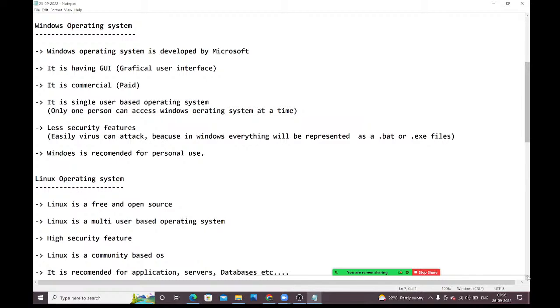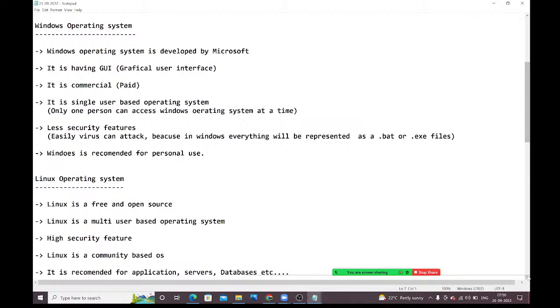Next, Linux is a multi-user based operating system. Windows is what? A single-user based operating system, which means at a time only one person can use it. But coming to the Linux operating system, it is multi-user based. Simultaneously, multiple people can use Linux operating systems. Compared with the Windows operating system, in Linux the security features are very high. And this Linux is a community based version, guys.